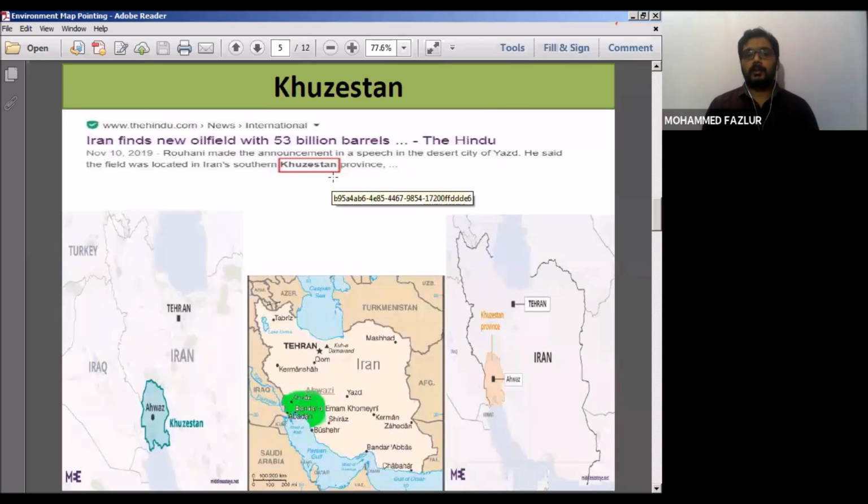Khuzestan is also in the news. Why is Khuzestan in the news? Recently Iran's supreme leader announced that they have found a new oil field which can produce up to 53 billion barrels. Near Tehran, Khuzestan is the province where Iran has discovered this new oil field. So the question might be, Khuzestan is part of which country? Then it is Iran.